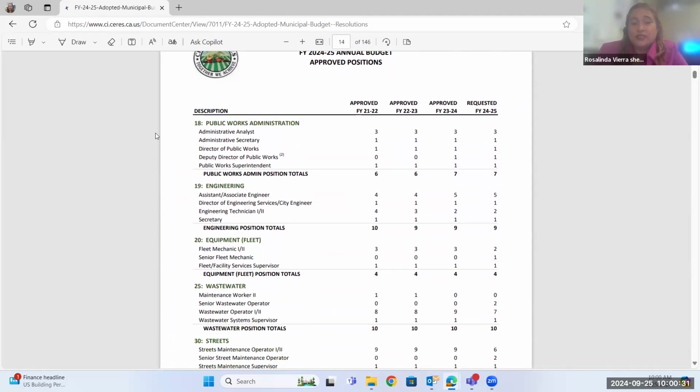So moving on, again, page 14 on the actual download with the copy. This is going to be our public works, so this is all of our public works. We did add a position, so you can see we went from 6 to 7 last year when we added the deputy director of public works. That may change in the future because I think our director of public works may be retiring. At that point, depending on the work and where we're at, we may not need this position any longer. But right now, we just want to make sure everything is overseen and all of our public works type work is being done. That's sewage, water, our parks, a lot of everything in the city. We have to maintain the curbs too. So this is where we're at with our public works.